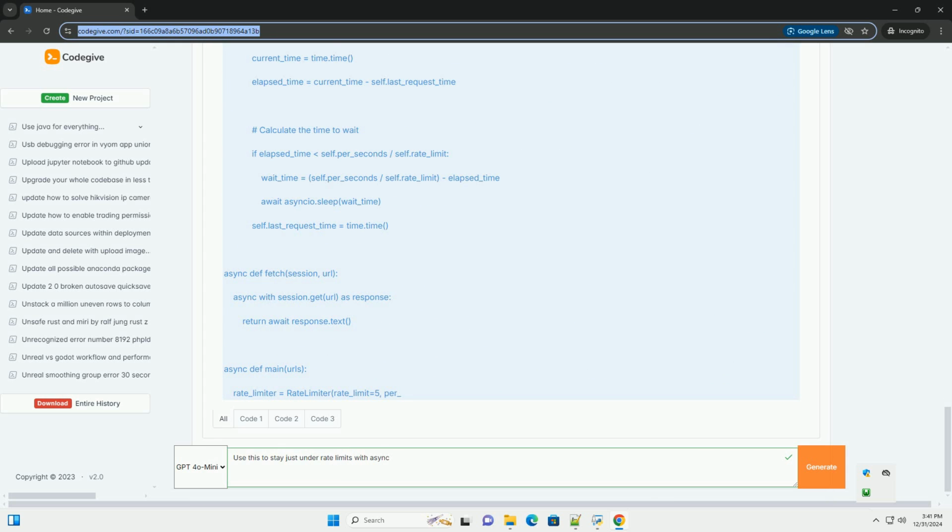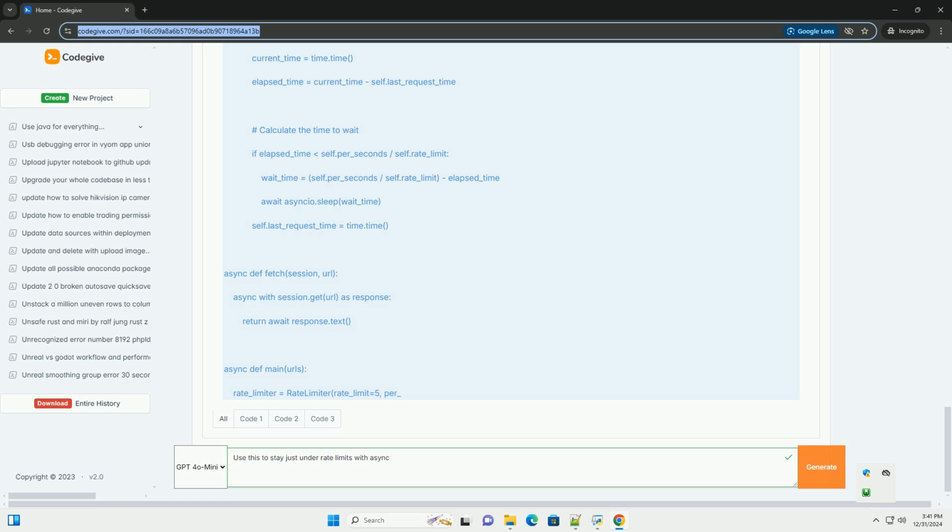The following tutorial will guide you through implementing a simple rate limiting mechanism using asyncio in Python. Tutorial: Staying just under rate limits with asyncio. Step 1. Install required libraries. You may need to install the aiohttp library to handle asynchronous HTTP requests. You can do this using pip: pip install aiohttp.